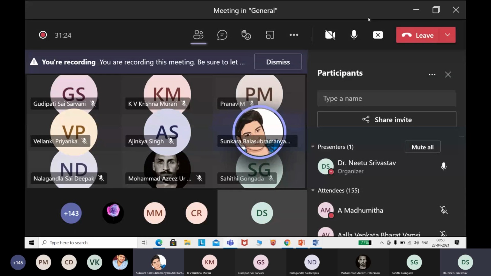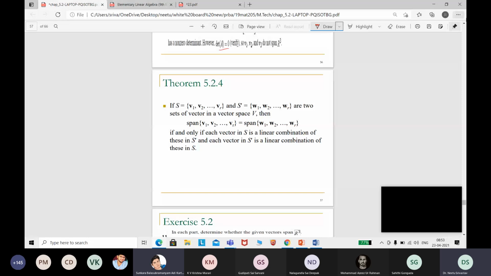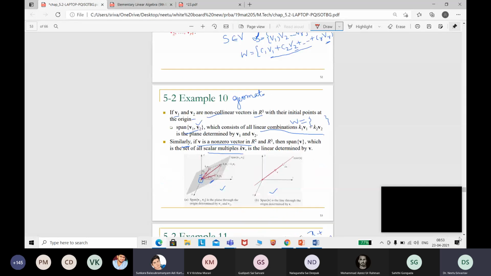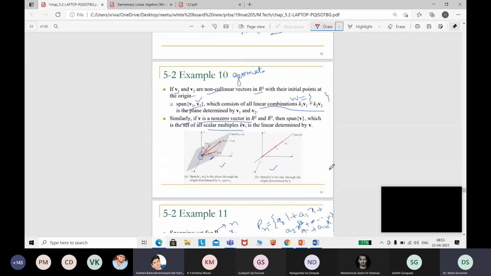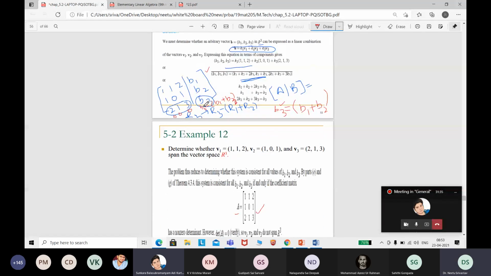See, Adi, what I did is I have written here that it will have no solution, correct? Now, what else can I do? These are all zero, so the rank of A is less than the rank of the augmented matrix. Whenever the augmented matrix has a greater rank, it will not have a solution. But B1, B2, B3 are from R3, so they can take any value, right?